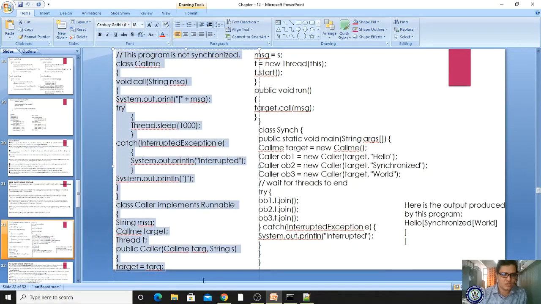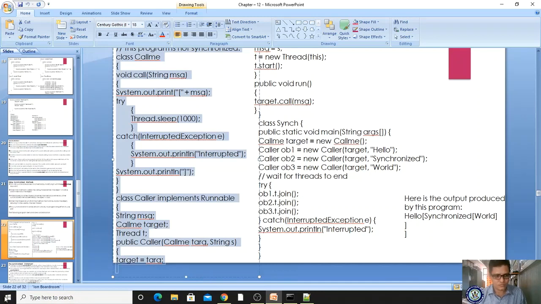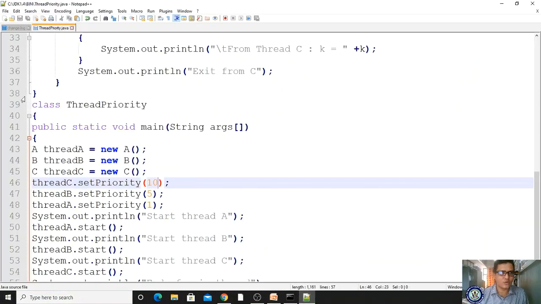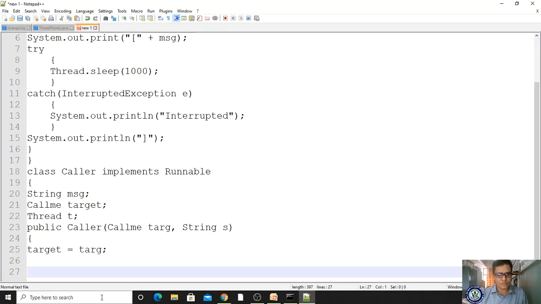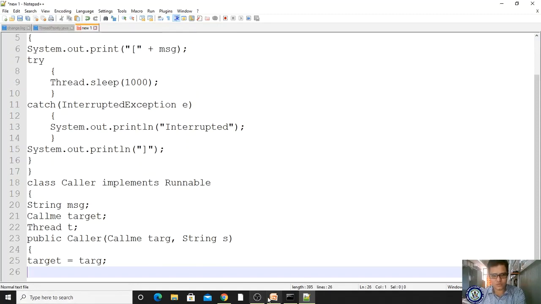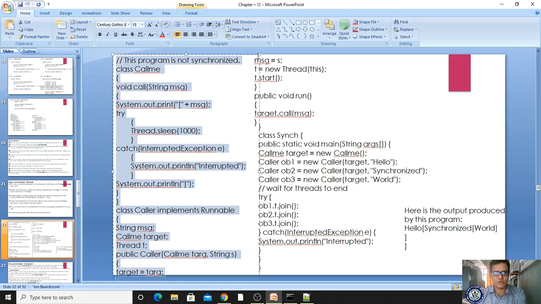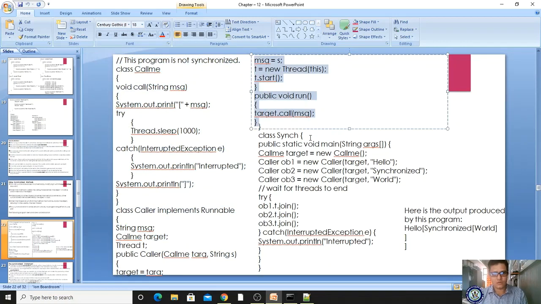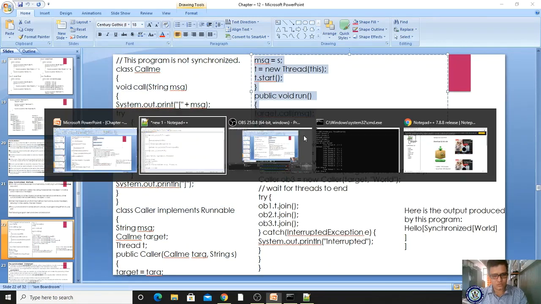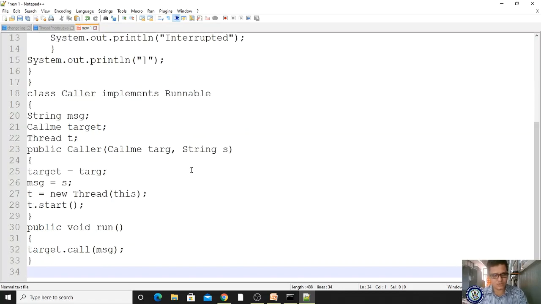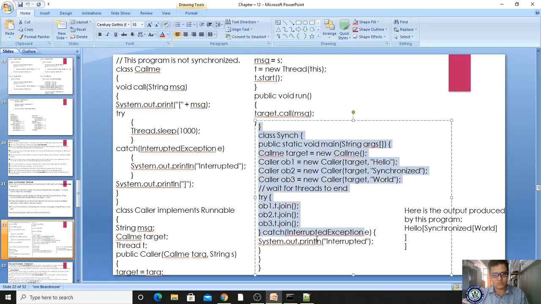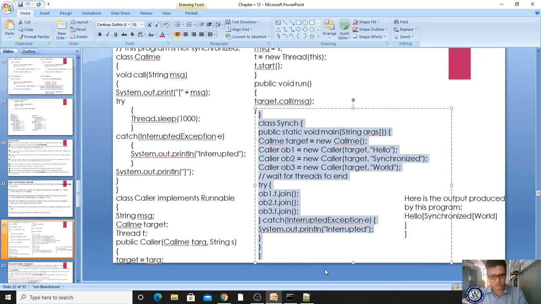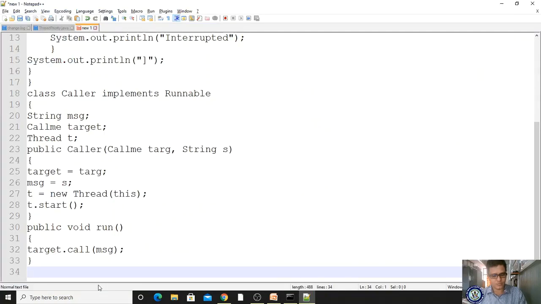So let me check. We will see this program execution. Let me take Notepad, File, New, paste it.